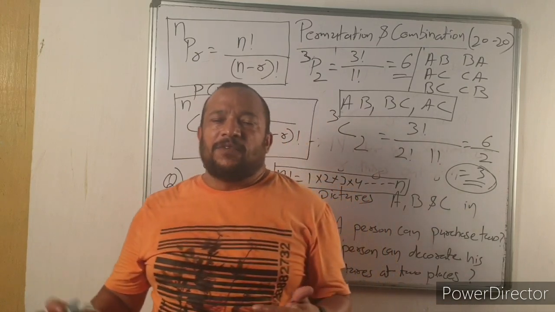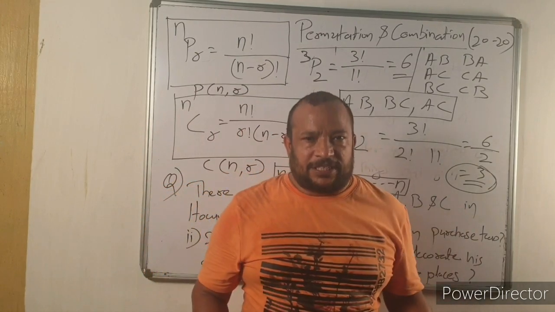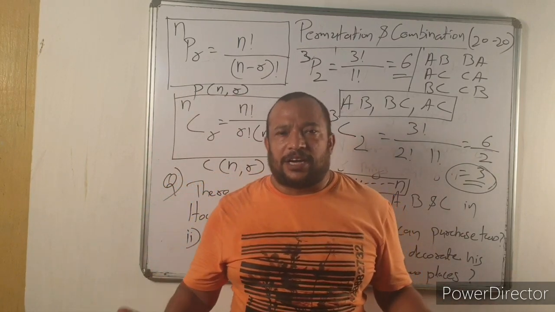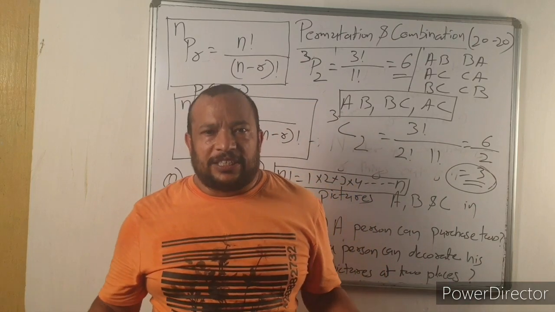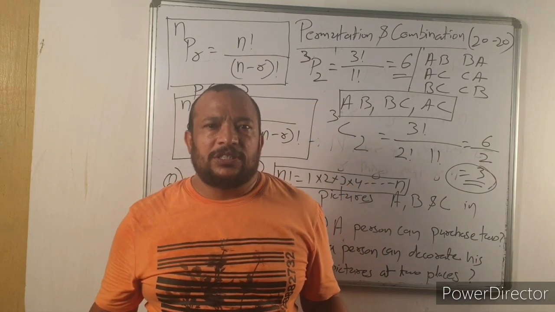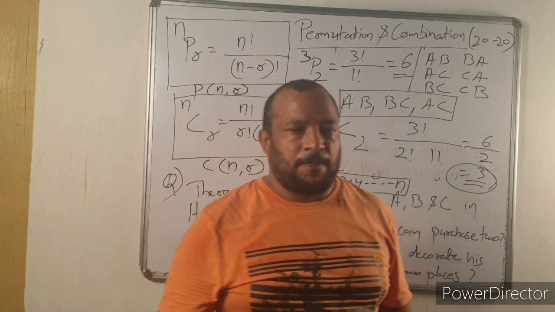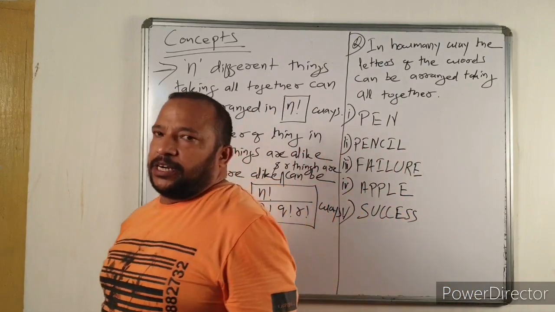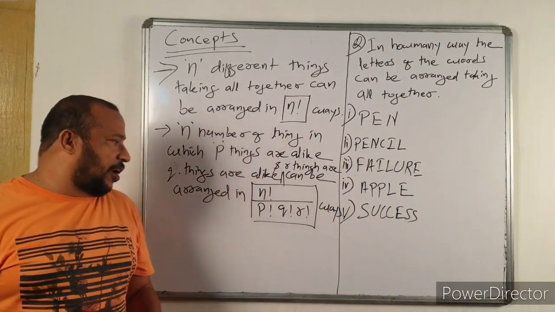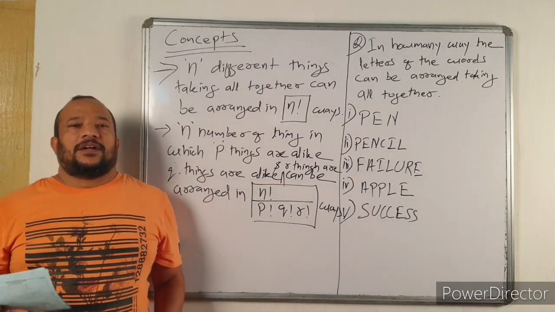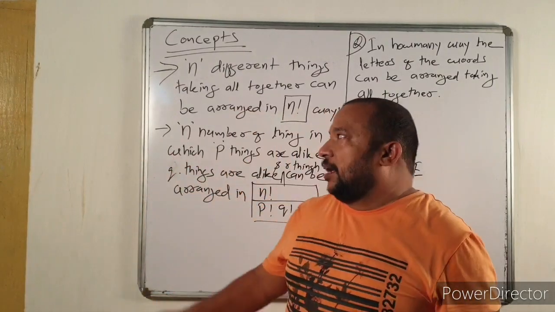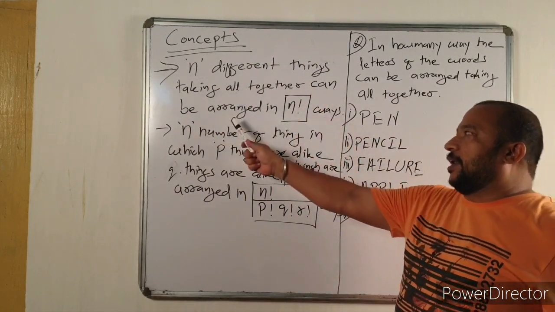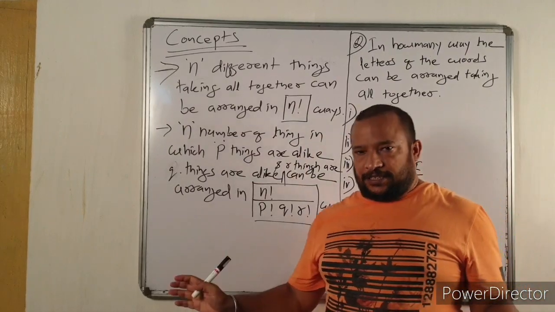Okay, now next we'll discuss the concepts one by one, all the concepts of permutation and combination and questions related to those concepts. Let's discuss the first concept, a very important concept of permutation and combination. If you want to take a screenshot, you can take it. Now the concept is: n different things taken all together can be arranged in n factorial ways.